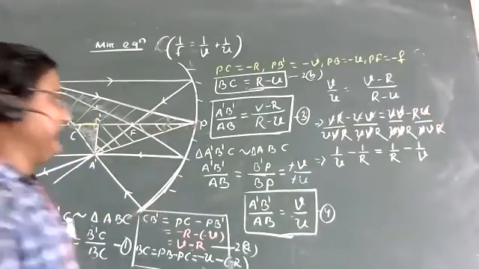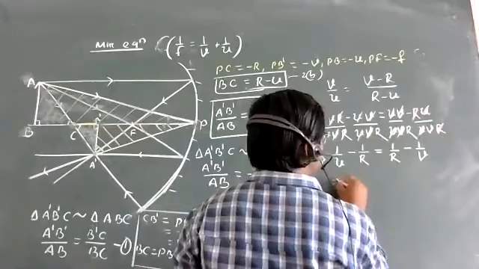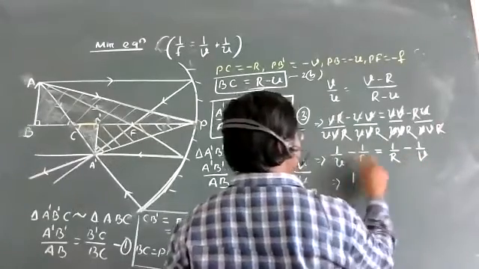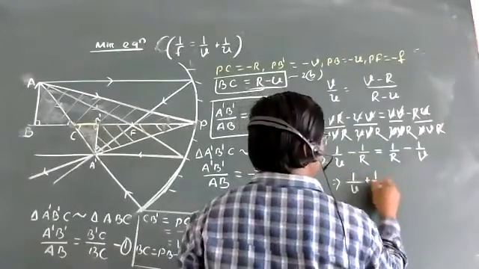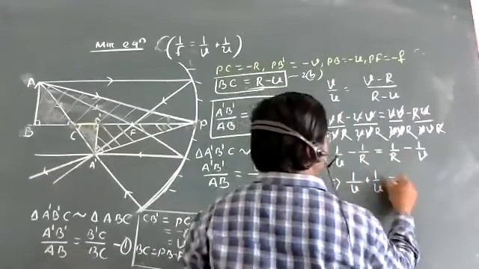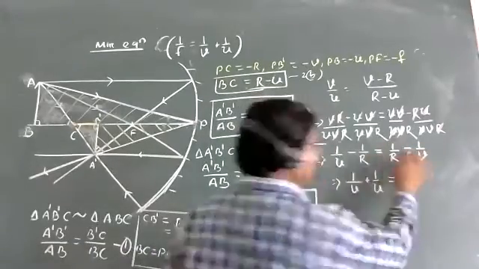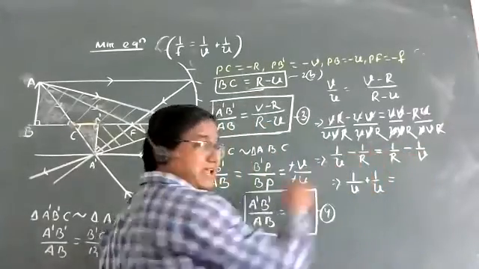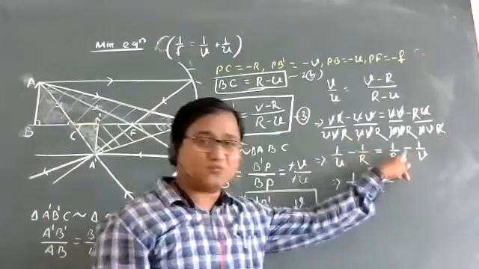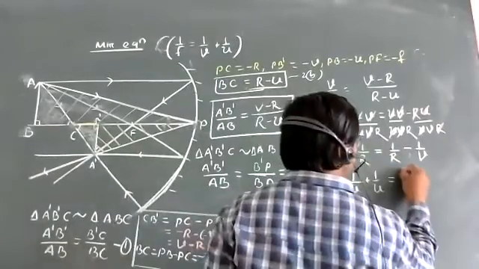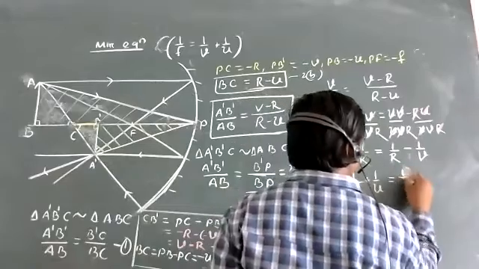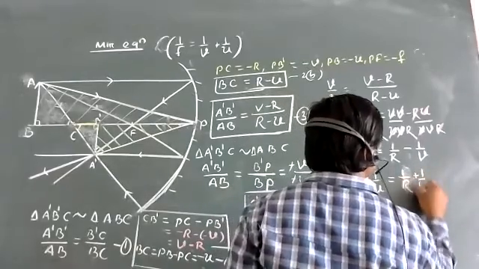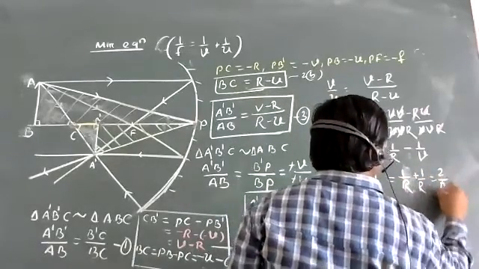Yes, sir. Now, let us take V to one side, R to another side. So 1 by V plus 1 by U equal to 1 by R plus 1 by R. This is 1 by R plus 1 by R. So what will be the answer? 2 by R. Or let me write it. Why to confuse? You may skip it. So this is nothing but equal to 2 by R.